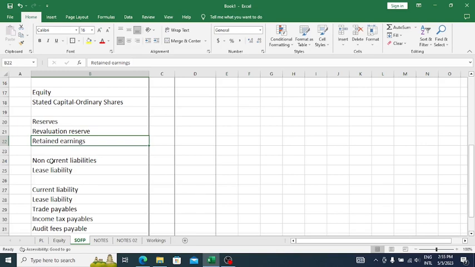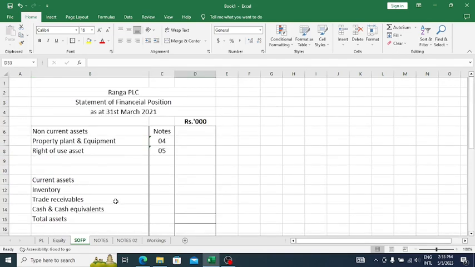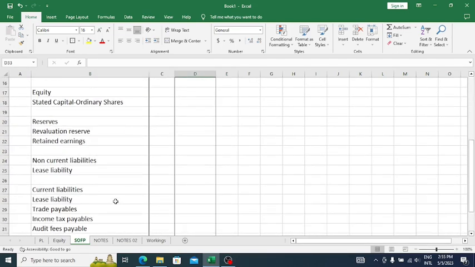And then non-current liabilities, lease liability, then current liabilities, right? So here it should be liabilities, sorry. Lease liability, tax payables, income tax payables, audit fee payables, and total equity and liabilities, right? So this is the format of the statement of financial position. Okay, now all three statements are prepared.